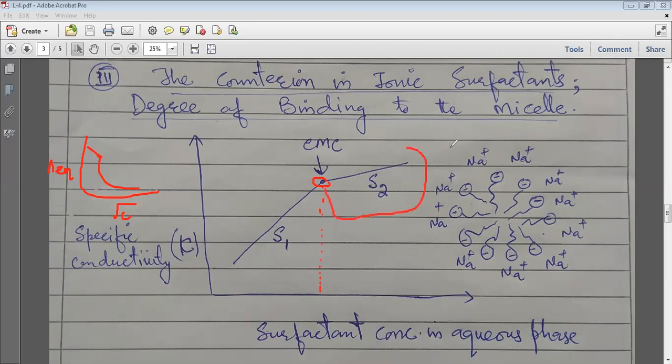Considering a simple spherical micelle, it is negatively charged. These are the negatively charged heads, and these are just the hydrocarbon tails, the methylene groups. What are these Na positive? These are nothing but counter ions. So how do we calculate the degree of ionization and the degree of binding?